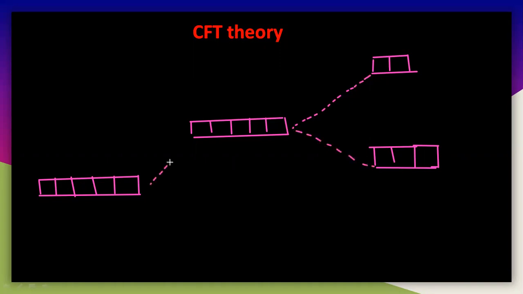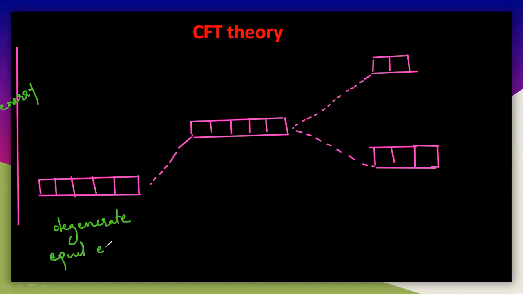So here the energy increases like this. So this is the energy axis here. Let us try to draw. This is the energy axis, and see here the orbitals. These are completely degenerate, degenerate nothing but equal energy. And then the energy increases here. Actually, the energy is completely increased like this.